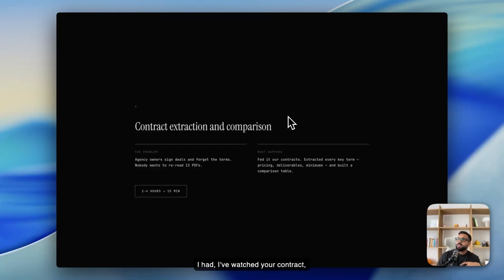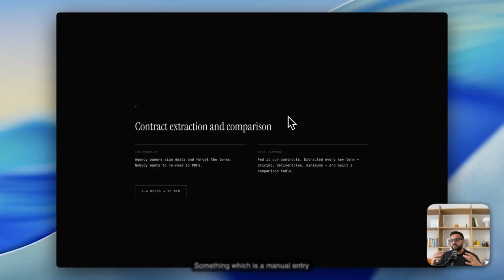I have a bunch of contracts. Rather than reading through every single one, I basically fed them into that and just said, hey, I need this specific information, put it into a table. It put it into a table, and then I said, great, now can you put it into Notion as a database? And again, it made the page, it made the database, put everything on there.